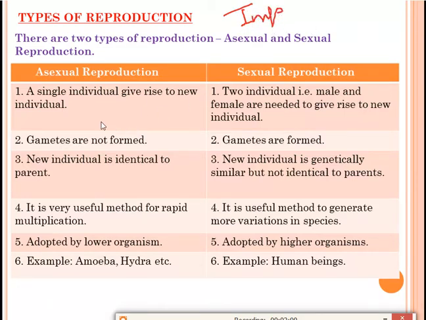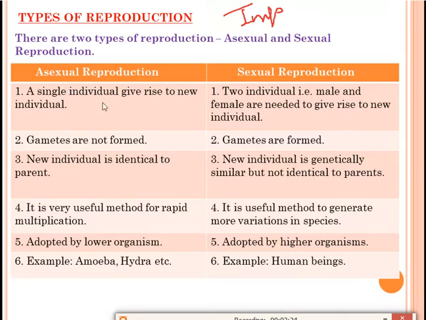Okay. So the first difference: generally asexual reproduction occurs in plants or in lower organisms, and sexual reproduction occurs in higher organisms like flowering plants or human beings, dogs, elephants, cats, etc. In asexual reproduction, what happens?